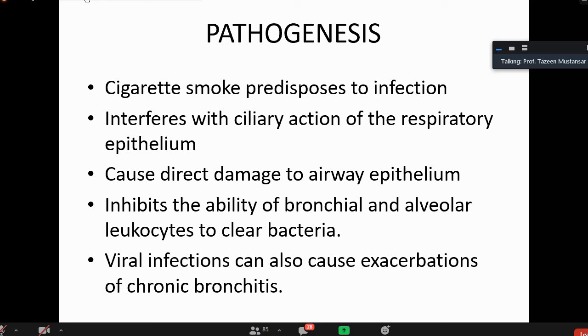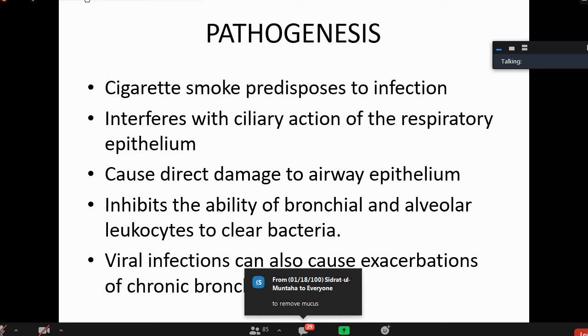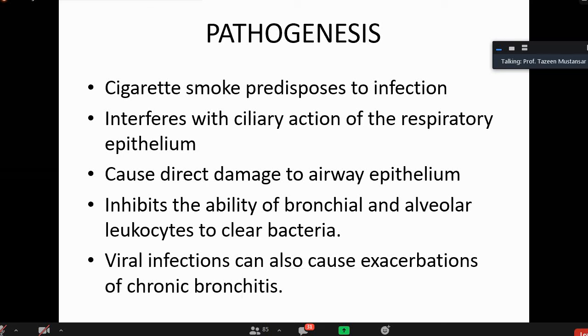What was the ciliary action of the respiratory epithelium? What was it meant for? Respiratory epithelium has cilia for what? Anybody? It seems I am interacting with myself only. It is not an interactive session. To remove the mucus from the airway. Yes, to remove the dirt particles. In retrograde fashion, it will push up, trap the pathogen. Very good, very good. Now you are responding.